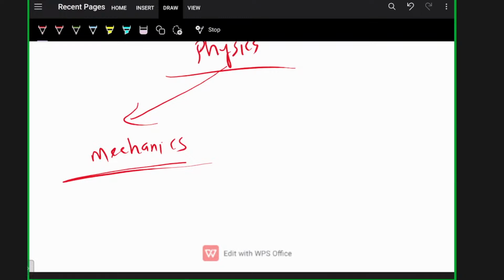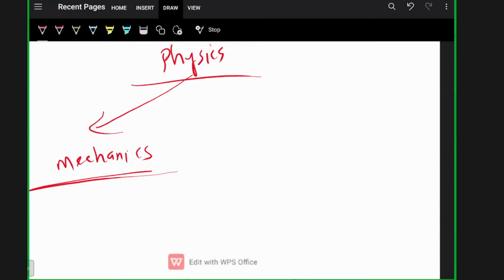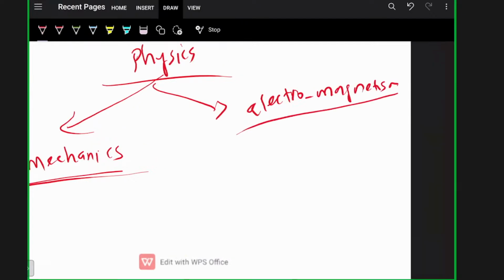Next is electromagnetism. It is again a very important portion. In electromagnetism we have electric charge and field, electric potential and capacitance, current electricity, moving charge and magnetism, magnetism and matter, electromagnetic induction, and AC.